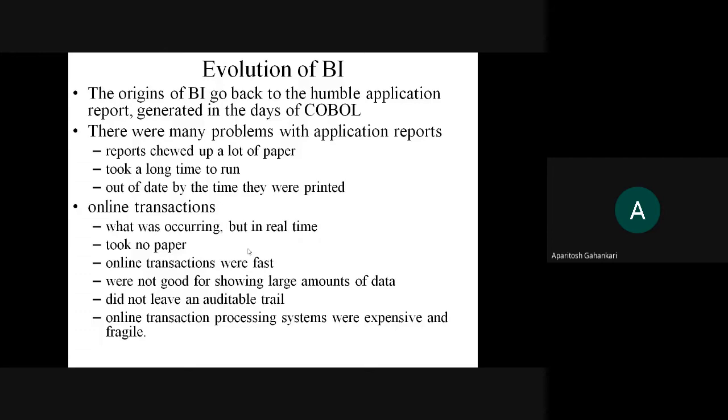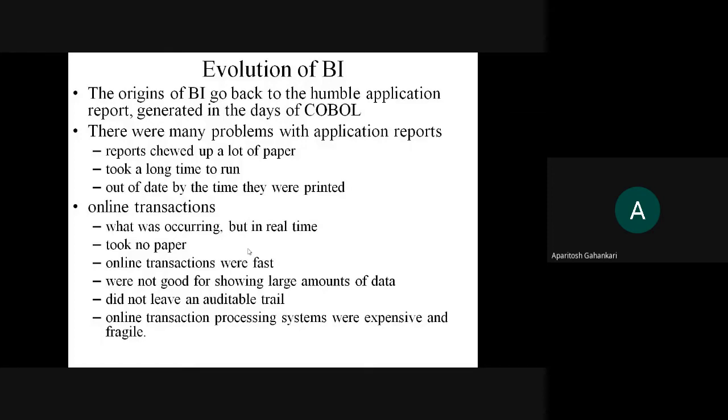And then came the online transaction era, wherein everything was in real time. Whatever things were occurring, that used to be seen by the management people in real time. These are some of the advantages: it took no paper, that means it was kind of paperless, and even the transactions were fast compared to COBOL. Okay, but there were certain limitations to this also.